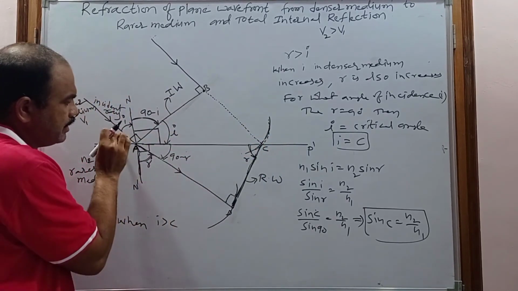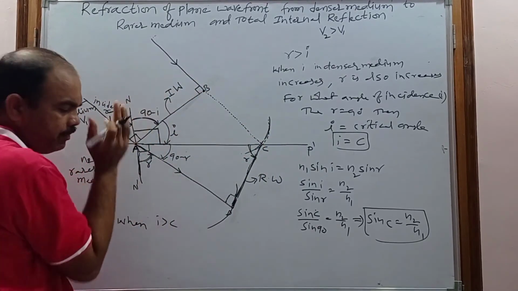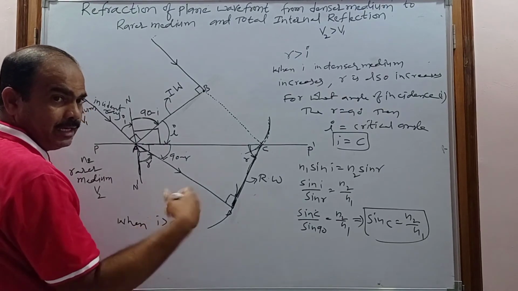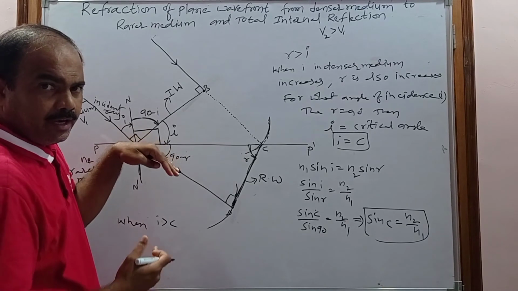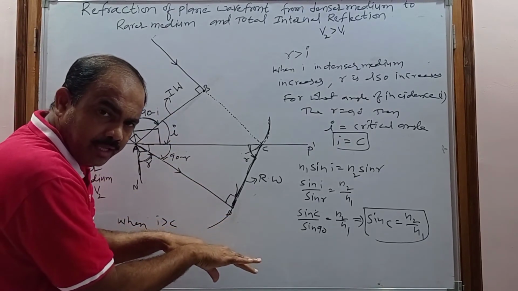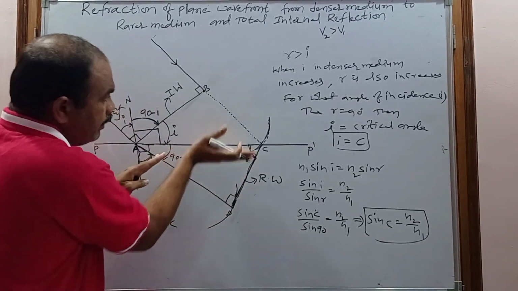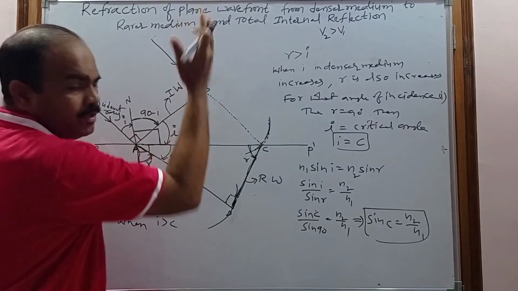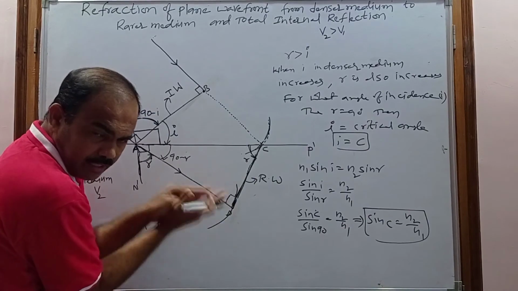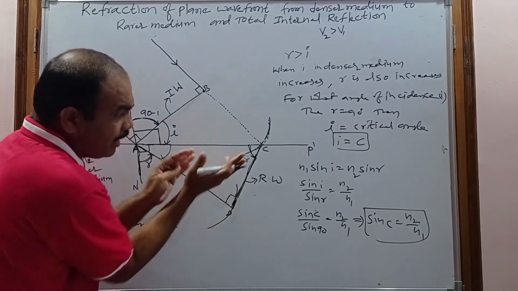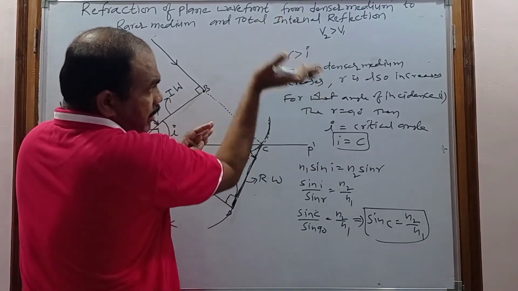But if the incident ray or plane wavefront is incident at greater than the critical angle, the refracted ray no more enters the rarer medium. It will return into the denser medium again. The refracted wavefront also does not enter the rarer medium; it is returned into the same denser medium.